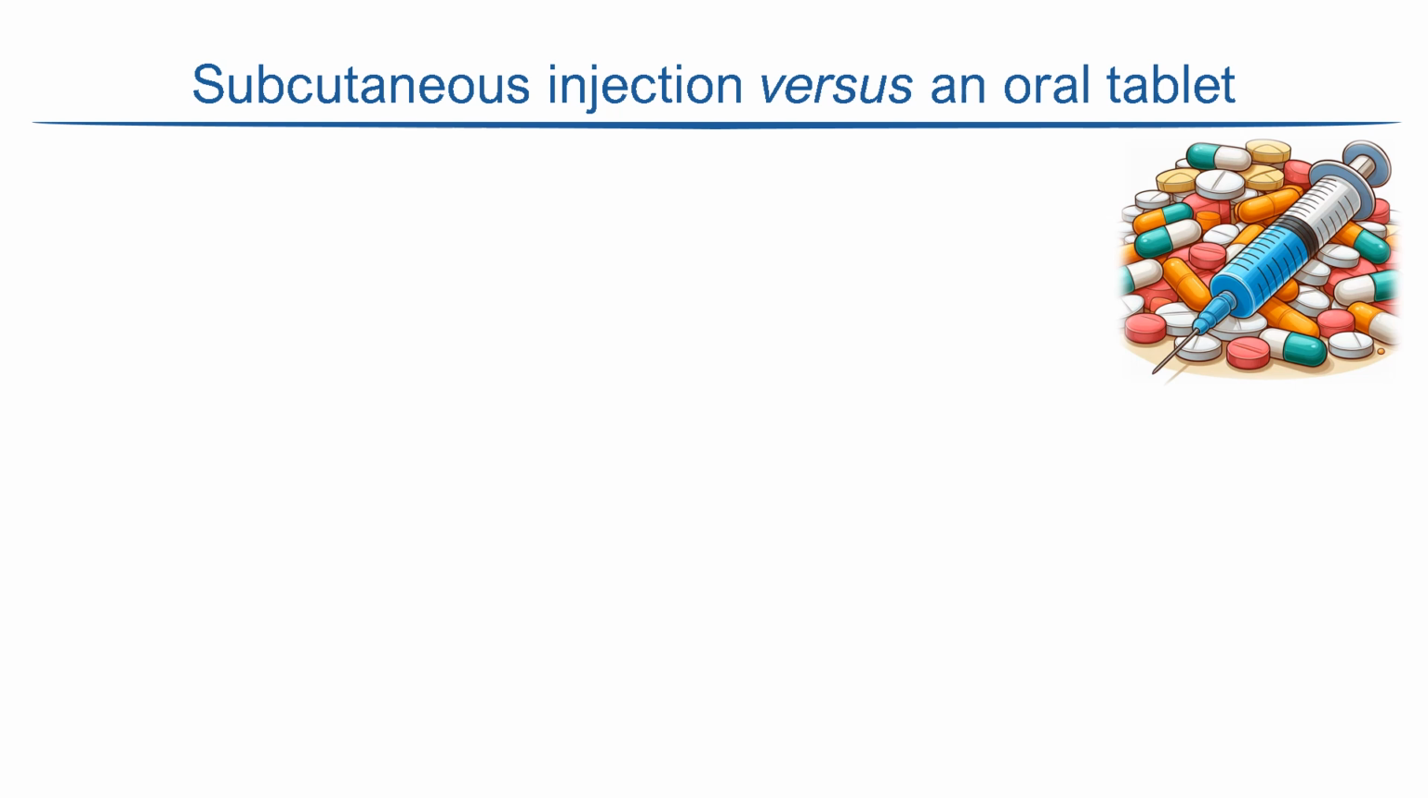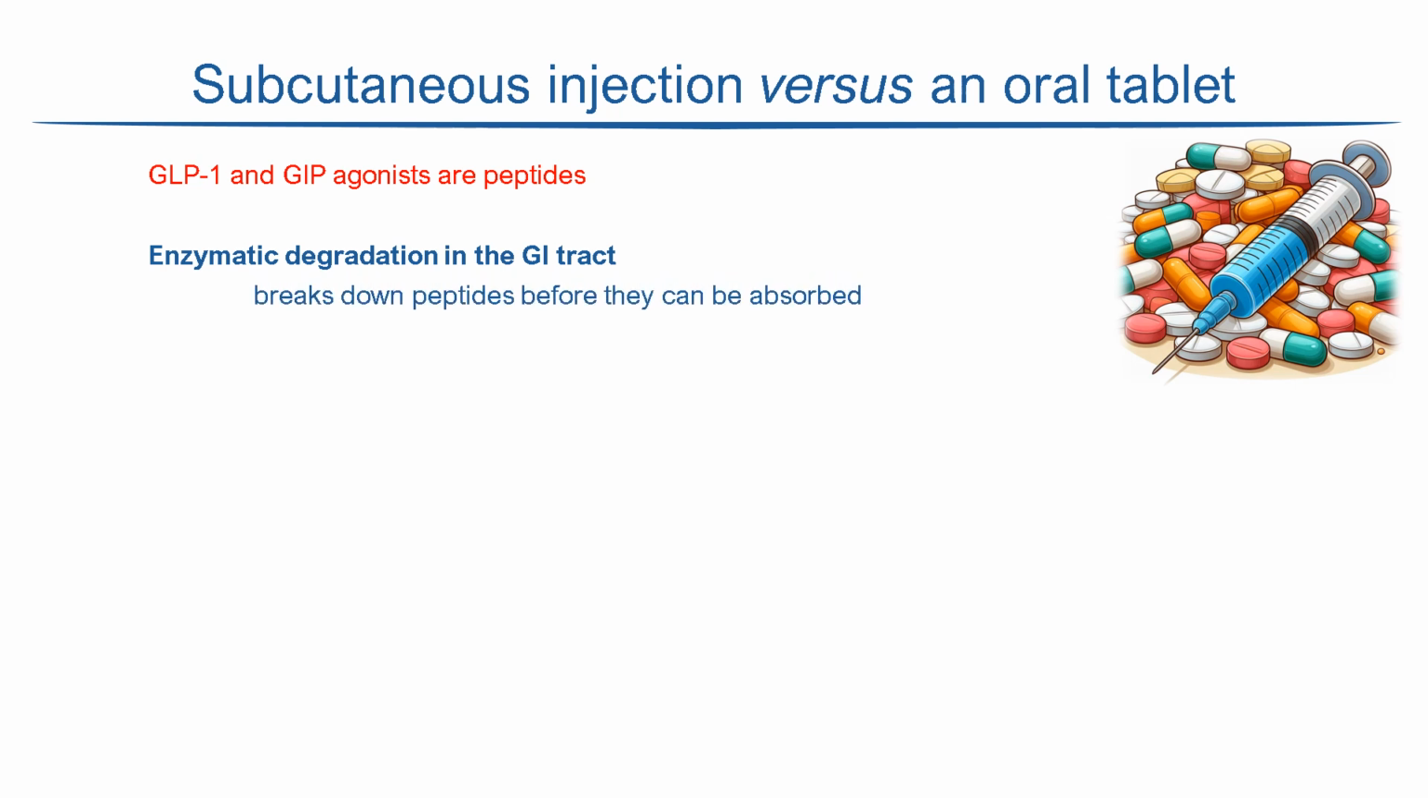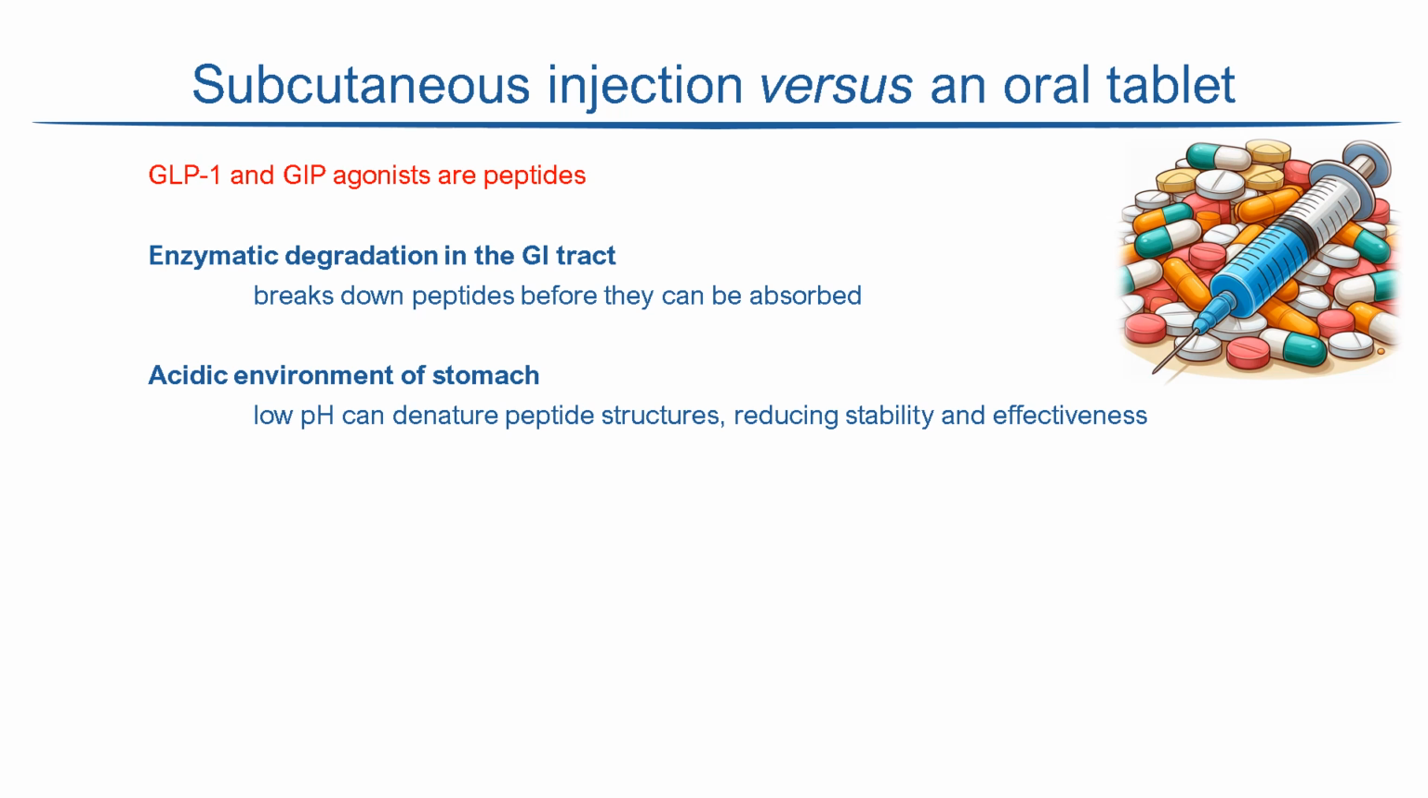Most people would prefer to take a weight loss drug in an oral formulation. Unfortunately, GLP-1 and GIP agonists are peptides, and peptides face several major challenges when taken orally. They may be broken down by digestive enzymes in the gastrointestinal tract before they can be absorbed. Their structures could be denatured in the low pH of the stomach. Since the three-dimensional structure is key to their interaction with receptors, that could render them ineffective. Acid pH can also affect the stability of peptides.